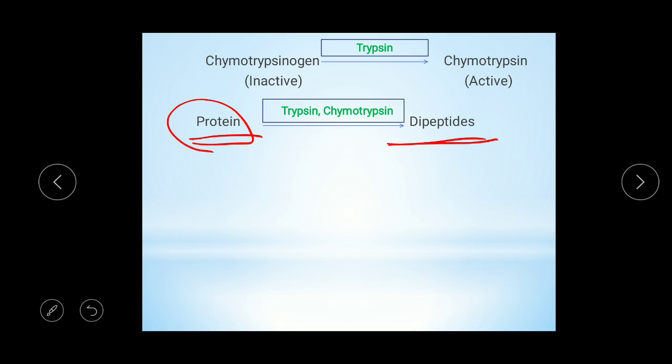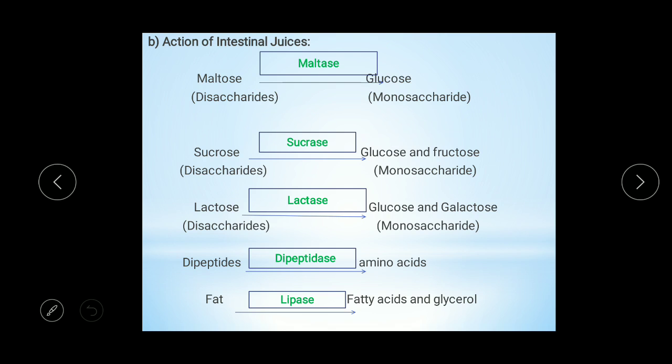So this is about the digestion in the small intestine, where bile emulsifies the fat, and pancreatic juice and intestinal juice act on the food. Pancreatic juice contains pancreatic amylase, pancreatic lipase, enterokinase, chymotrypsinogen and trypsinogen. These are the enzymes of pancreatic juice. Then the action of intestinal juice, which is also secreted in the small intestine.